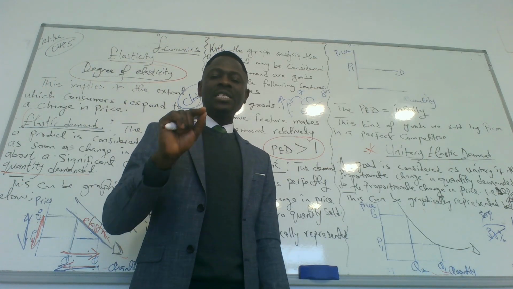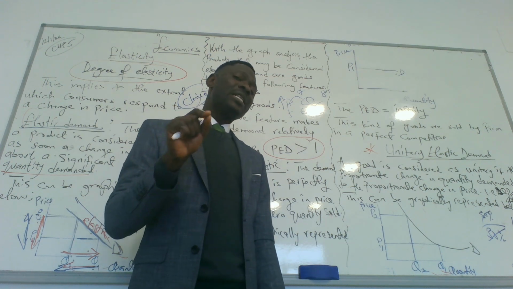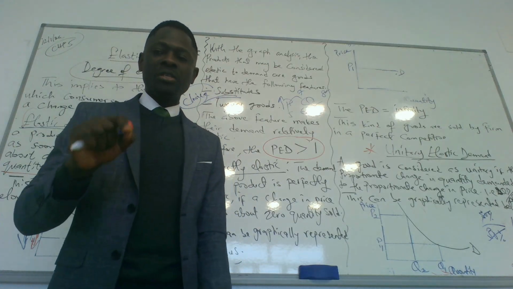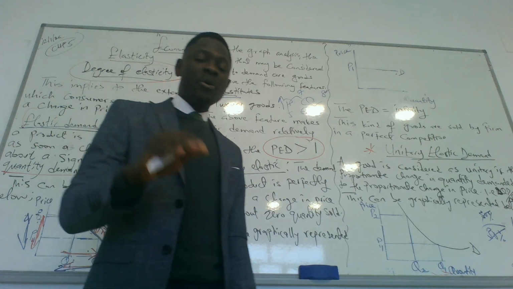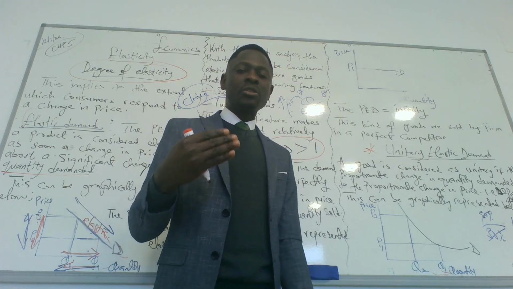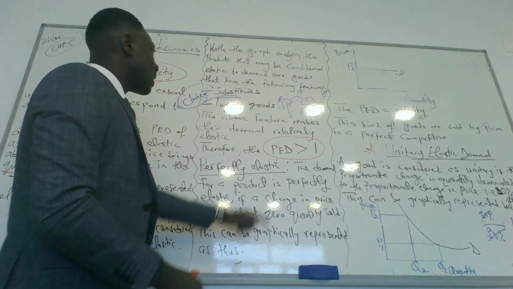And it is expected that the demand for a substitute good is always price elastic. And why is it always price elastic? It is always price elastic because consumers do have more choice to make in the market. So a product that gives consumers more choices to make is supposed to have a PED that is greater than 1, which is elastic. So that's about substitute goods.